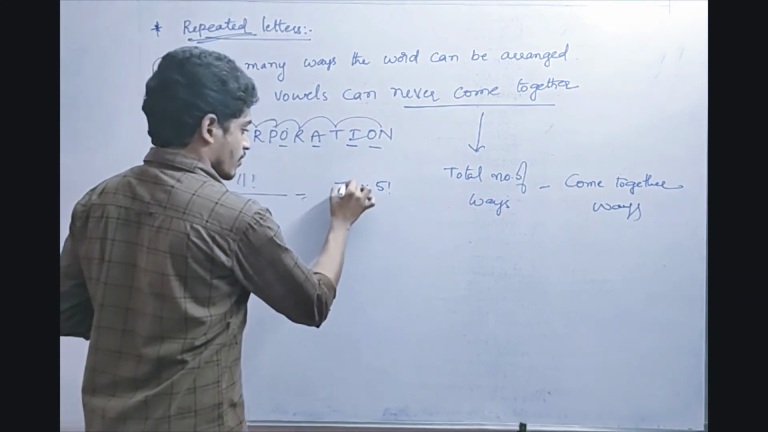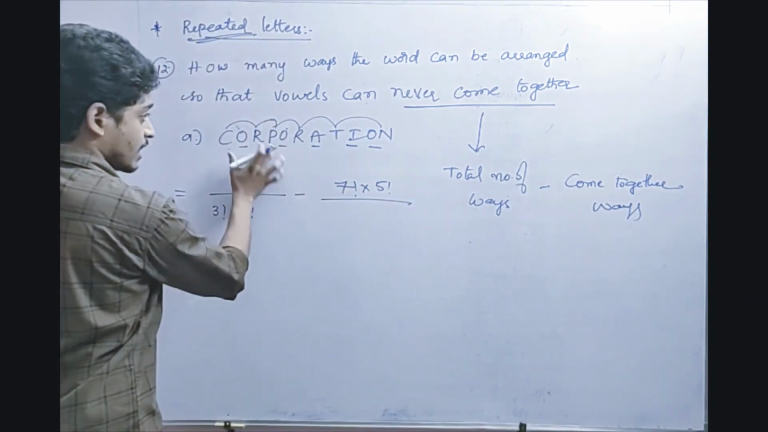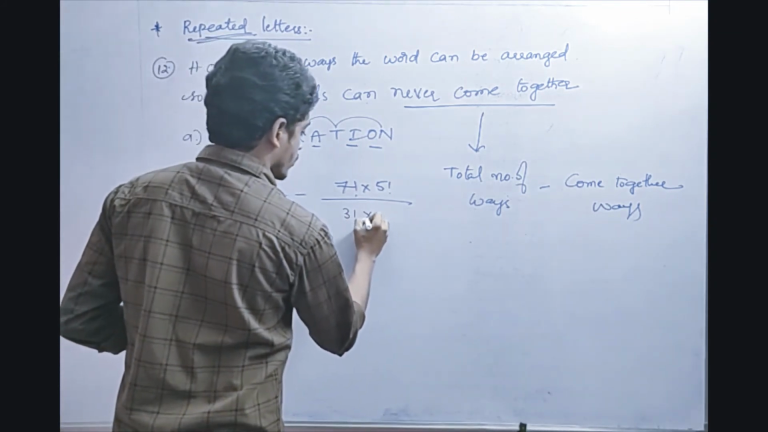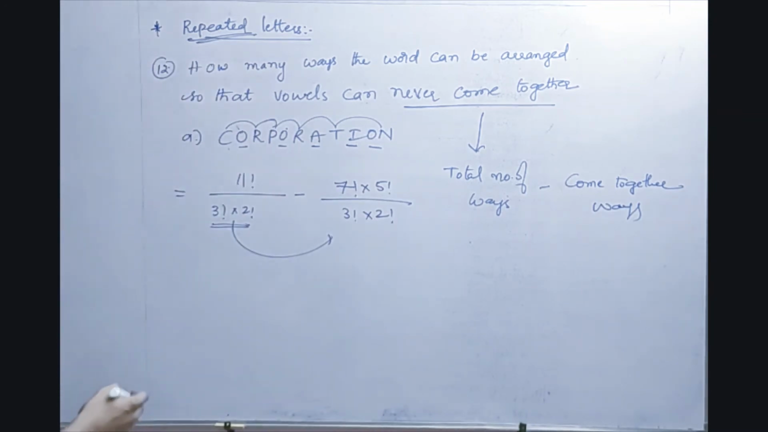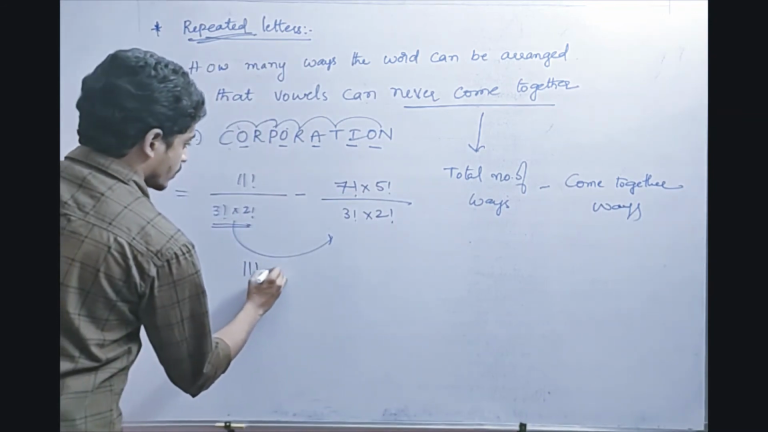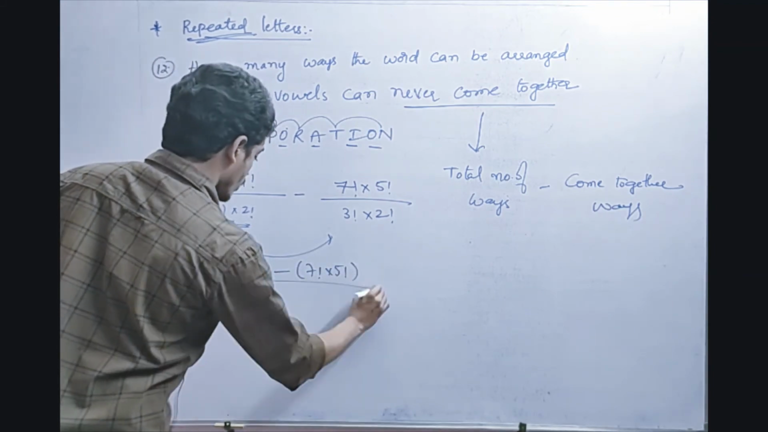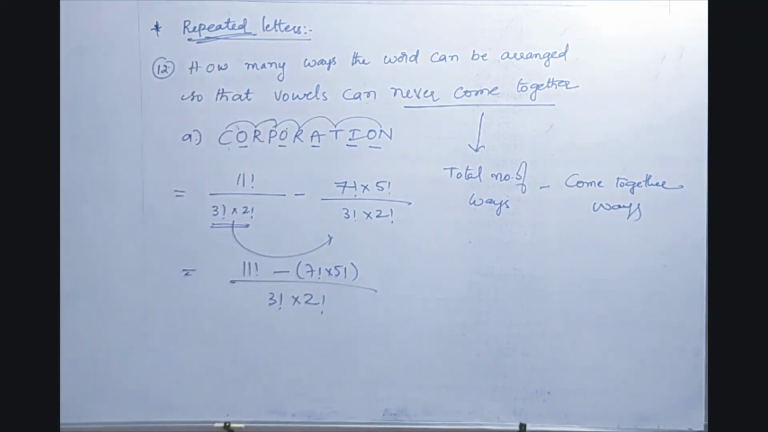So 7 factorial into 5 factorial divided by how many ways are arranged here? Letters are repeated here. This is the case, right? So right here 3 factorial into 2 factorial. In the repeated case, both will come in the denominator. So finally, what is the final answer, friends? 11 factorial minus 7 factorial into 5 factorial whole divided by 3 factorial into 2 factorial. This is the final answer, right? Hope you understand.